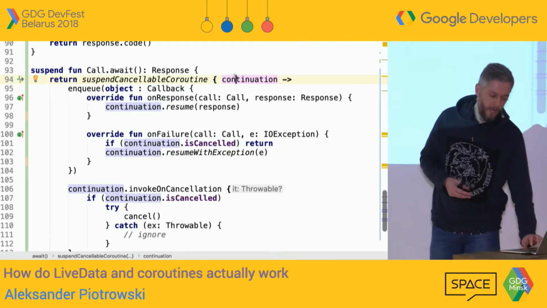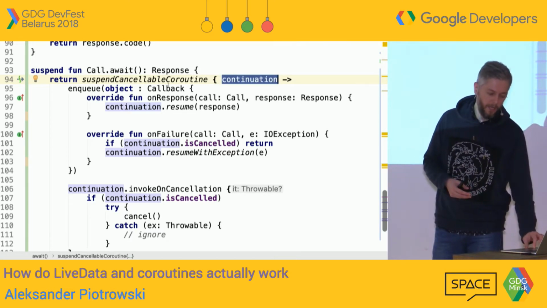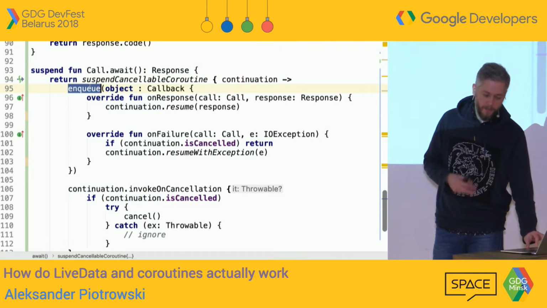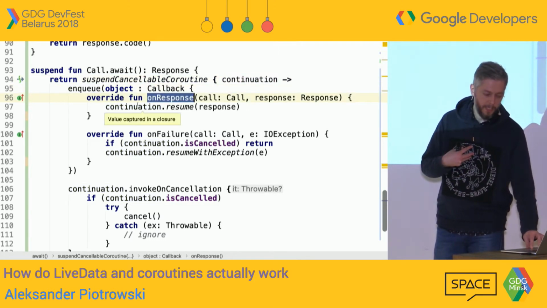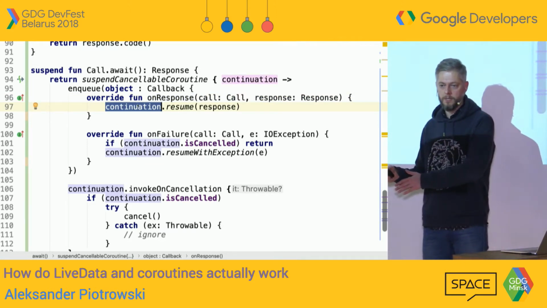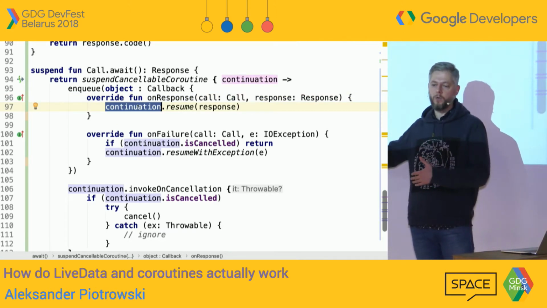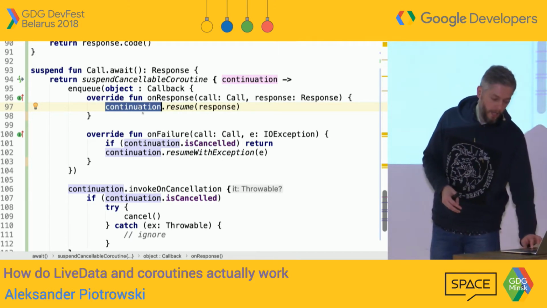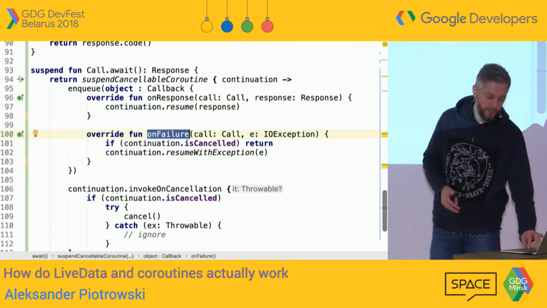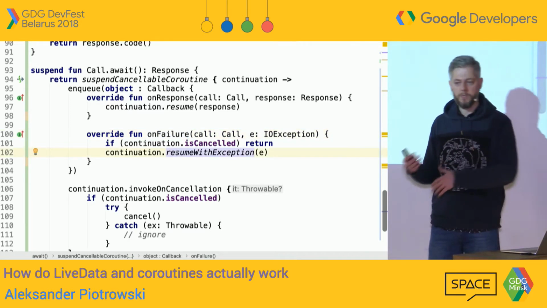In this case, I'm taking this continuation, making a call here. Eventually, I'll get a value back on response, and then I can resume the continuation. Just continue executing the next line in the body of a coroutine. If there is a failure, I can resume with exception.